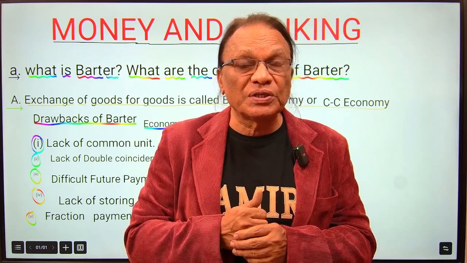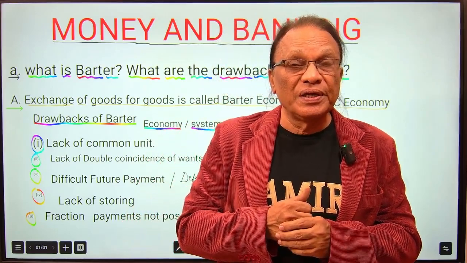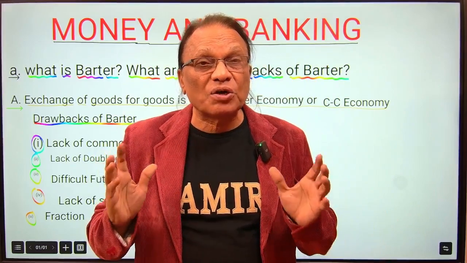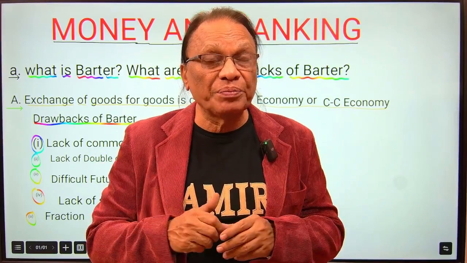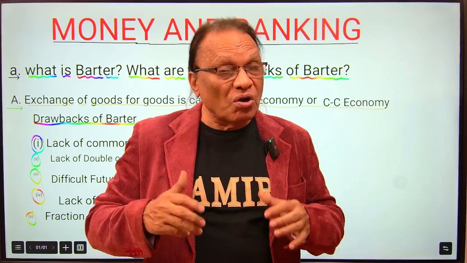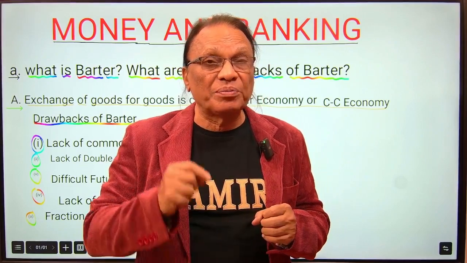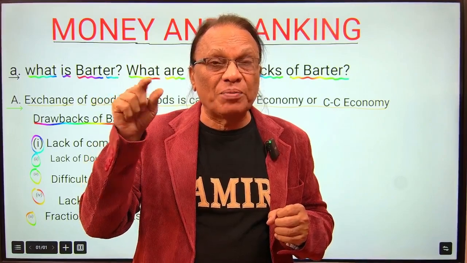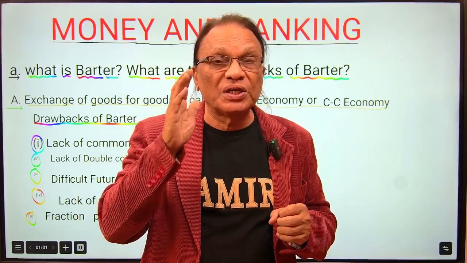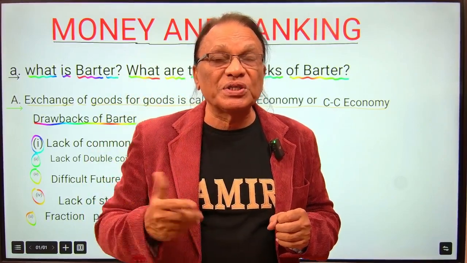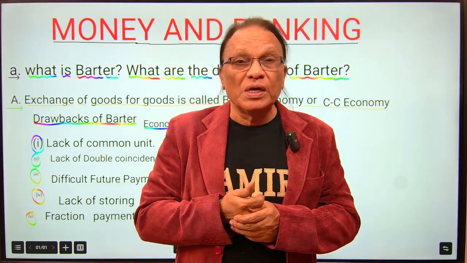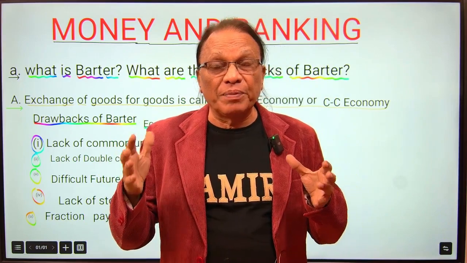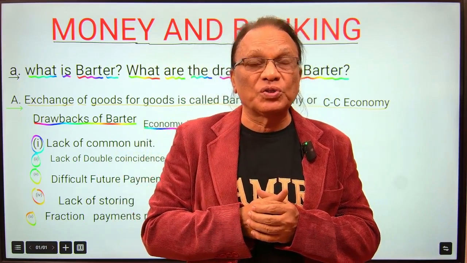The economy which is following barter system is called barter economy, or we can call it as CC economy. C stands for commodity, another C stands for commodity, commodity to commodity, the exchange of goods for goods. The economy which follows barter system is called barter economy.